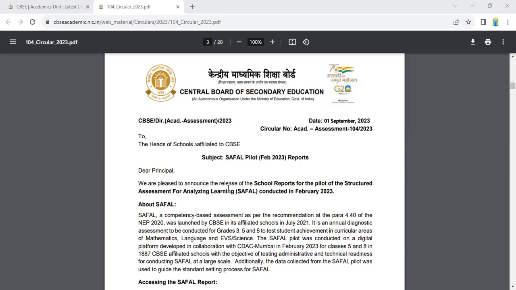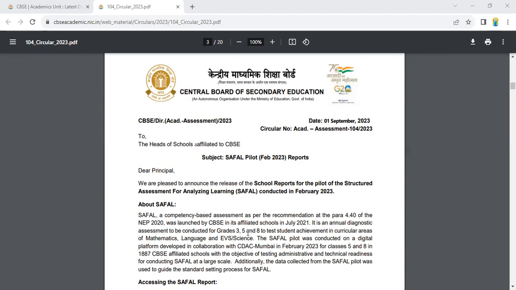We are pleased to announce the release of the school reports for the pilot of the Structured Assessment for Analyzing Learning, SAFAL, conducted in February 2023. About SAFAL, a competency-based assessment as per the recommendation at para 4.40 of the NEP 2020, was launched by CBSE in its affiliated schools in July 2021.